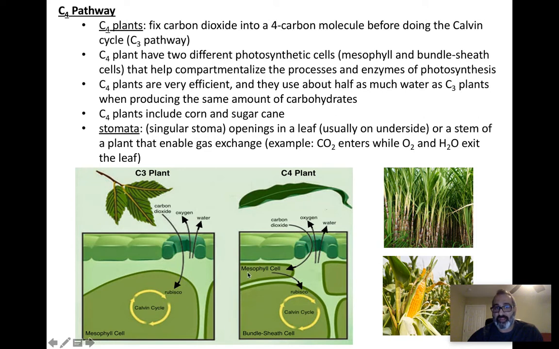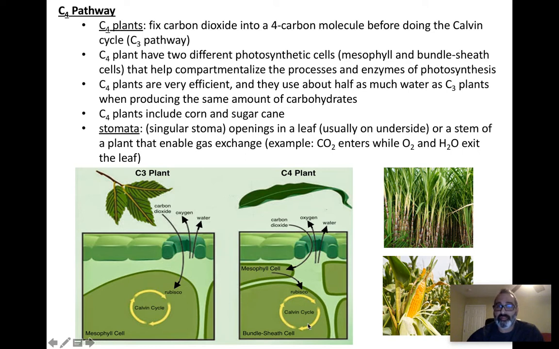It uses an enzyme called PEP carboxylase, and that fixes carbon dioxide even when carbon dioxide levels are low and oxygen levels are high. PEP carboxylase can store and hold on to carbon dioxide for the plant. So when the stomata partially close, and CO2 is not entering as well anymore, they can release the CO2 into the bundle sheath cell that will allow Rubisco and the Calvin cycle to continue.